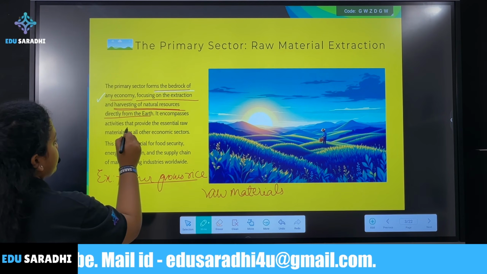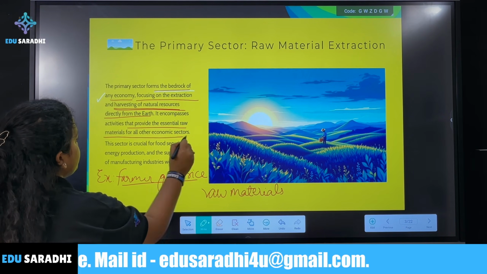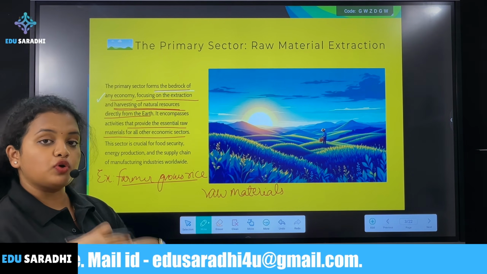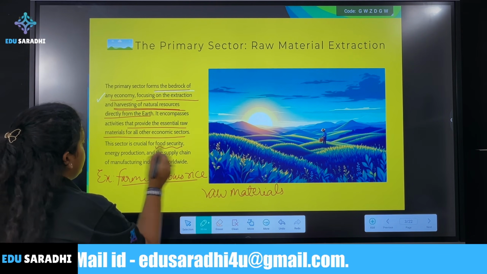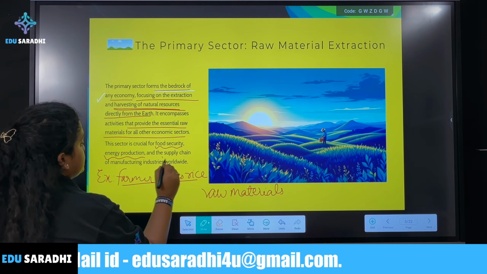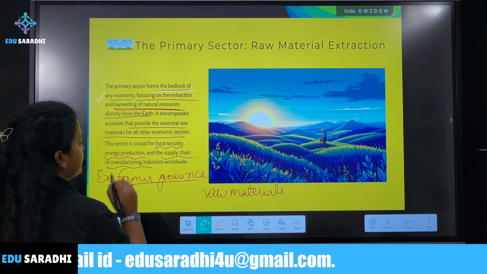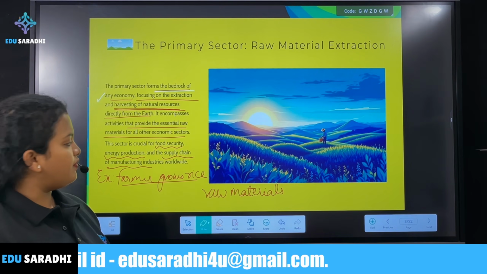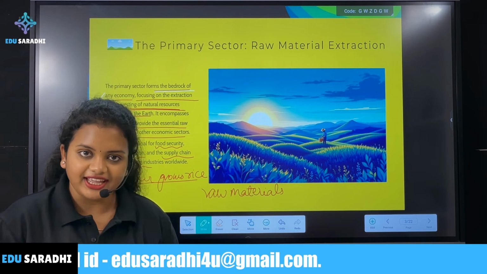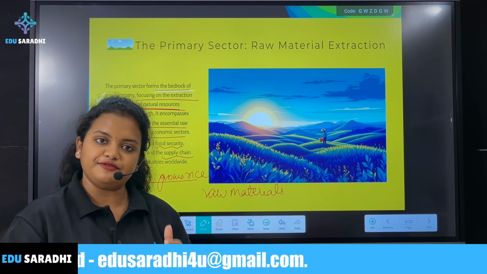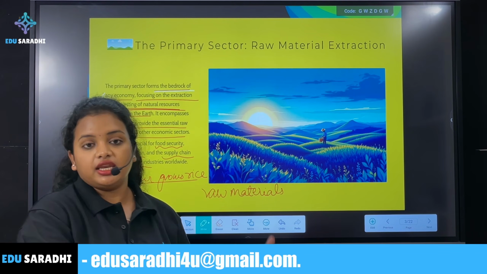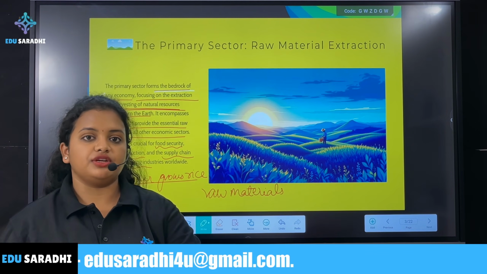These primary sector activities provide essential raw materials for all economic sectors. This is very crucial for food security, energy production, supply chain for manufacturing industries worldwide. If a farmer grows rice, only then will it come onto our plates and we are going to have it. First the farmer has to grow it, then it has to get distributed to the people.